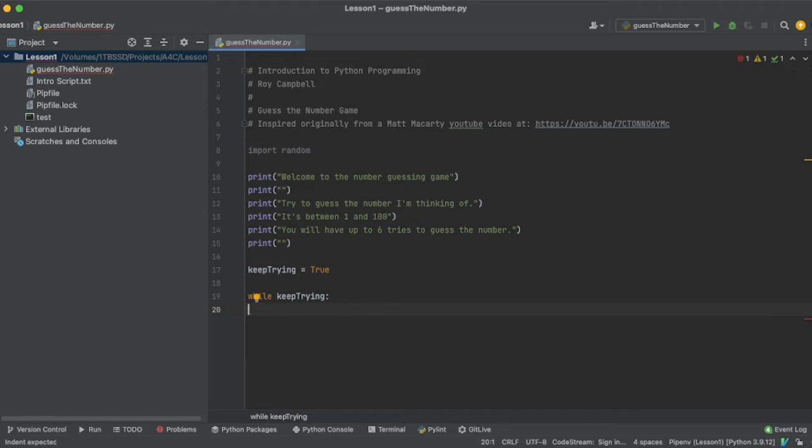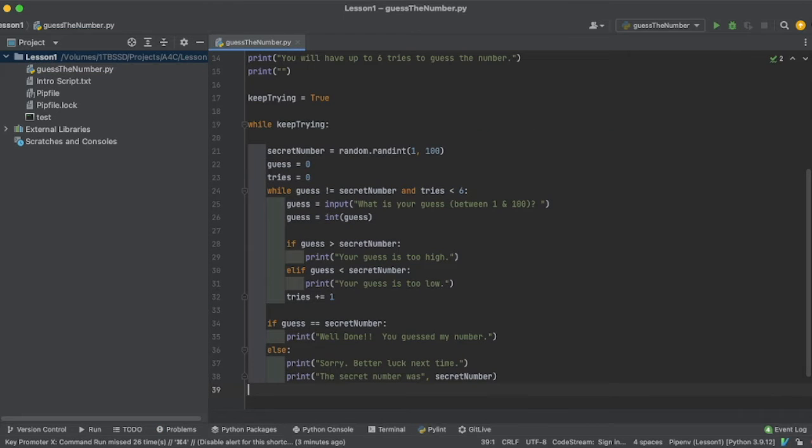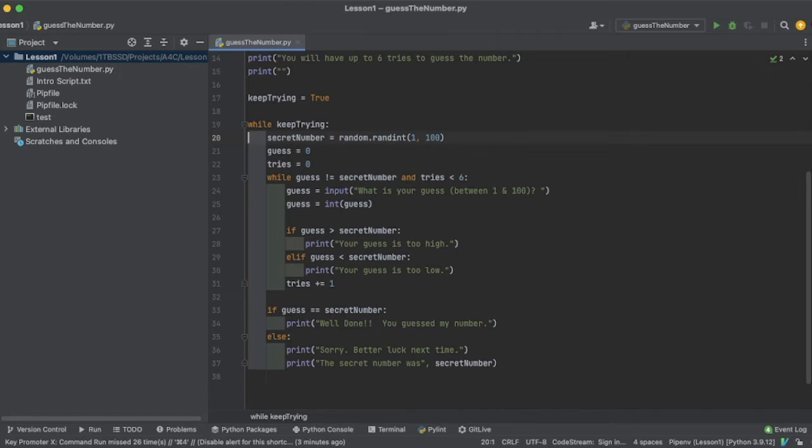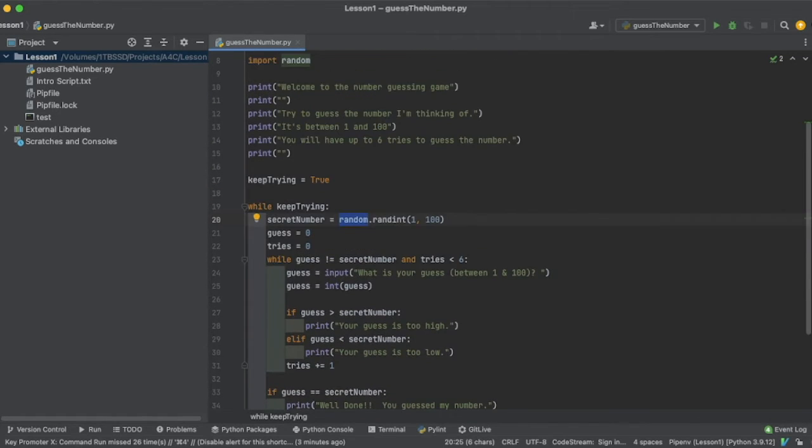Next, we're going to actually insert that block of code. In this case, we're going to assign to a variable called secret number, and we're going to use that random library. There, you'll see that it's highlighted as well, and that this text is now colored. And down here, the function is actually randint. So the library is random, and then we put a period, and then randint, and this randint is random integer, or random number.